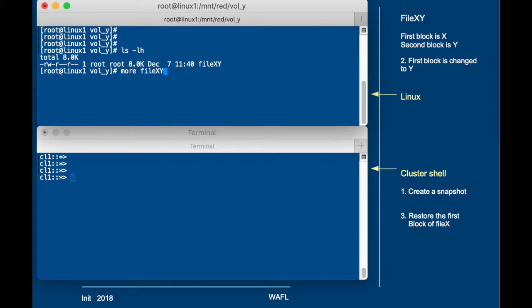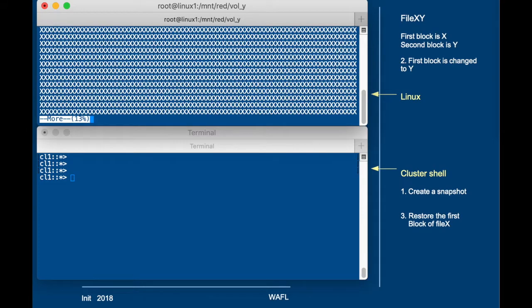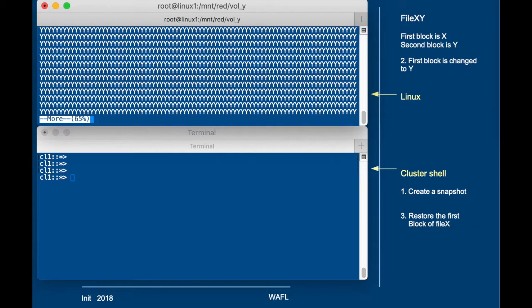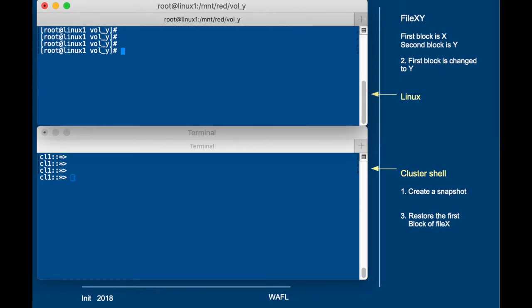Now I have filled this file with X's and Y's, and the first 4K contains X's and the second 4K contains Y's. More will tell us page by page. So we see 13% of X's, 26% of X's, 39, and then after 4 kilobytes it changes to Y's, all the way to the end of the file. So 4K of X's and 4K of Y's. We check the snap directory and we see that it's empty. So we have no snapshots.